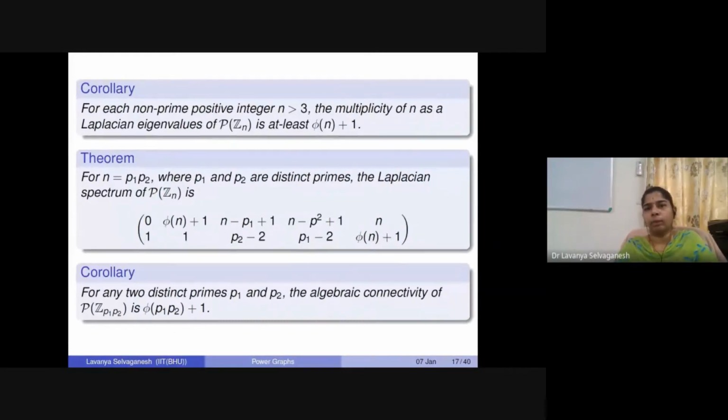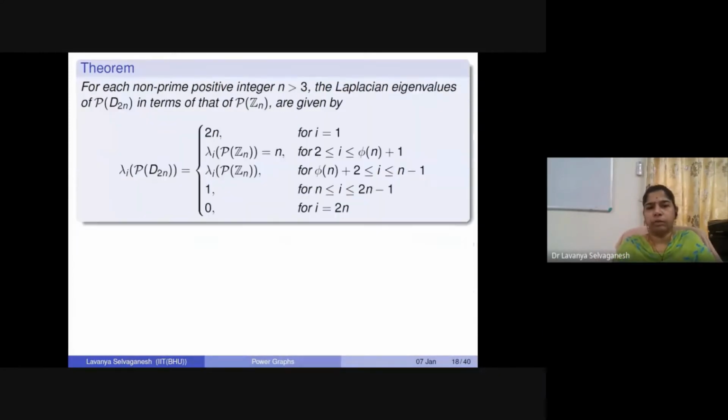You can also talk about when n is a product of more than 2 primes, or when you have a specific form of p1 power alpha 1, p2 power alpha 2, and so on. So with that in mind, we'll just move to the next group. Other than Zn, next we will want to talk about the dihedral group, the next simplest group that we always try to focus on.